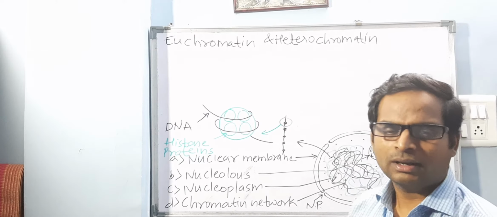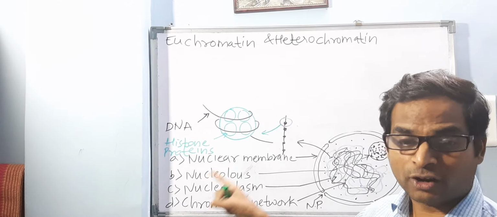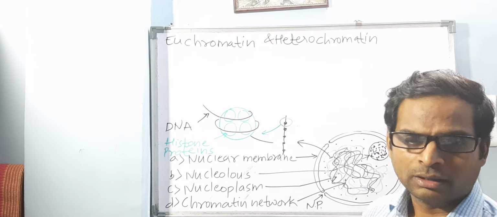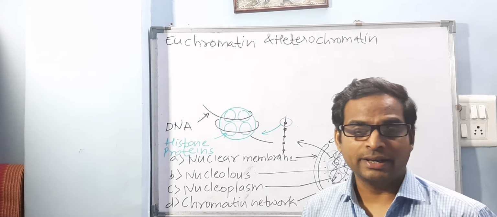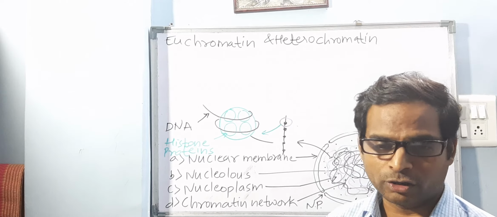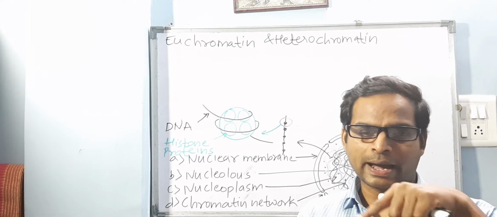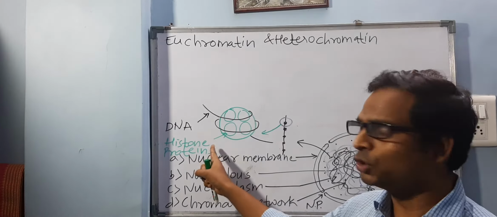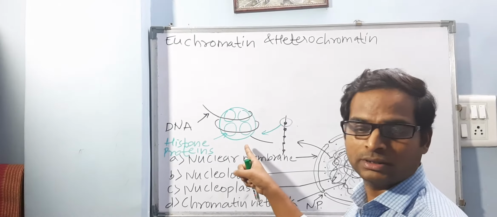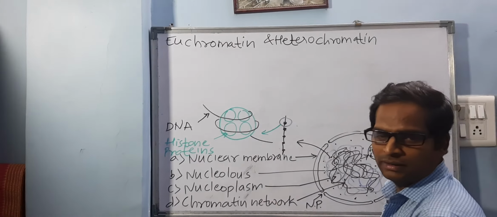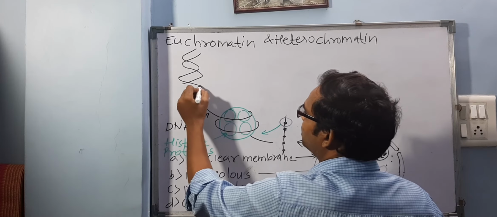Histone proteins are kind of proteins around which DNA is wrapped. And why are these histone proteins present, and found only in eukaryotic DNA? Because the length of eukaryotic DNA is 2 meters and the cell is very small, microscopic. So to adjust that long DNA in a microscopic cell, it is wrapped around these histone proteins. The length of DNA in a prokaryotic cell is short, so they do not have these histone proteins. This much is clear. Now this same DNA, you may be knowing this diagram, right? So this is actually the same DNA.